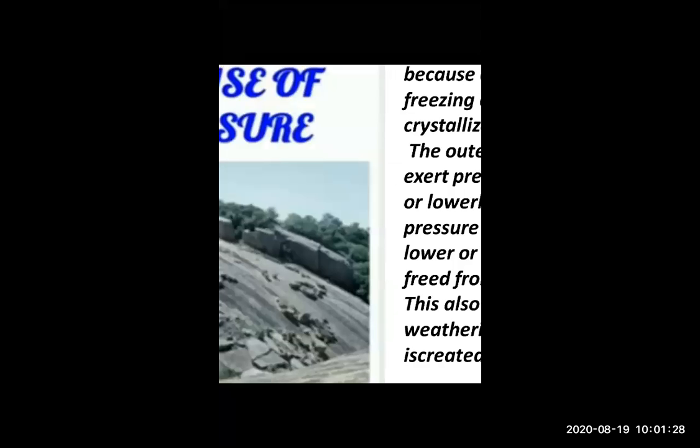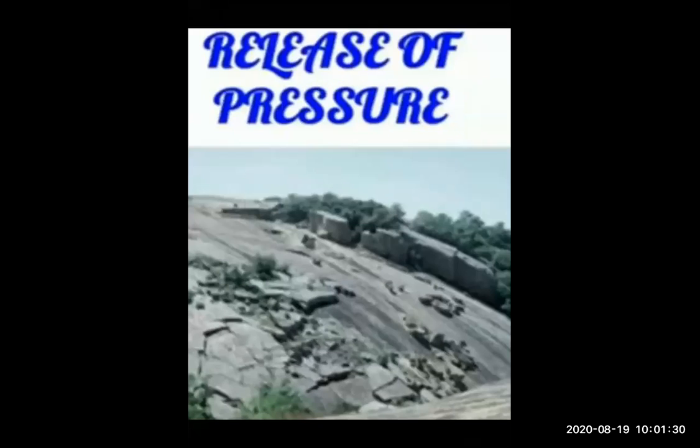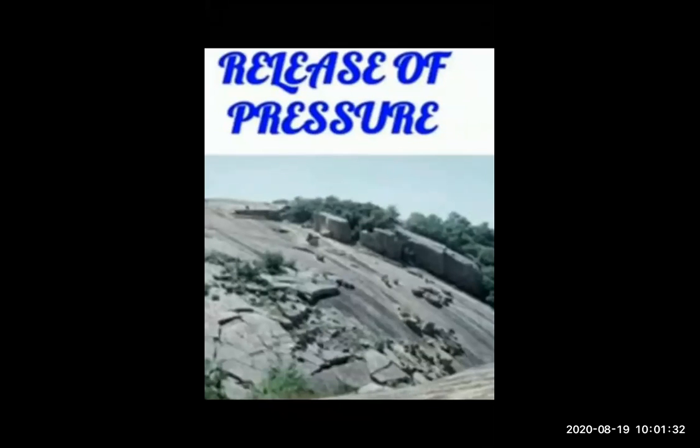Now what happened here? Just look over there, students. Whenever the upper layer of a rock gives pressure to the inner layer of the rock, which we never see, and because of this tension increases, what happens?